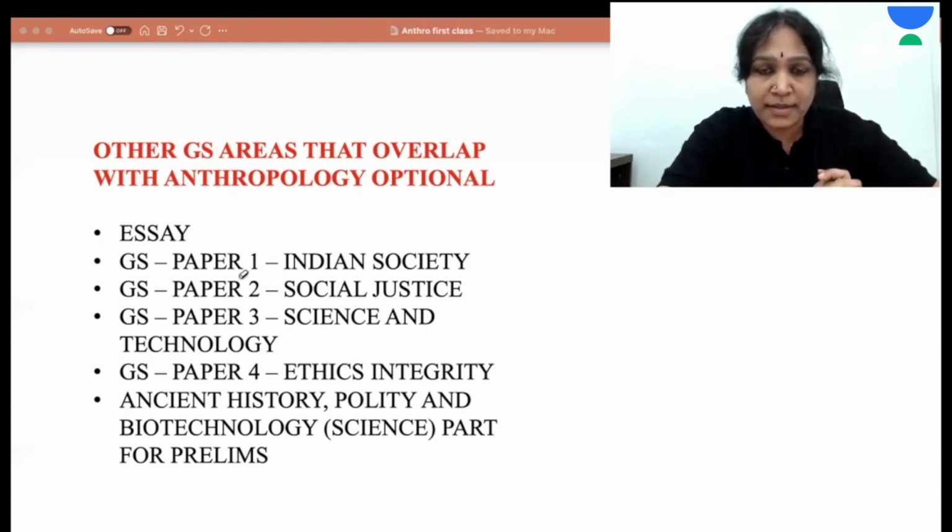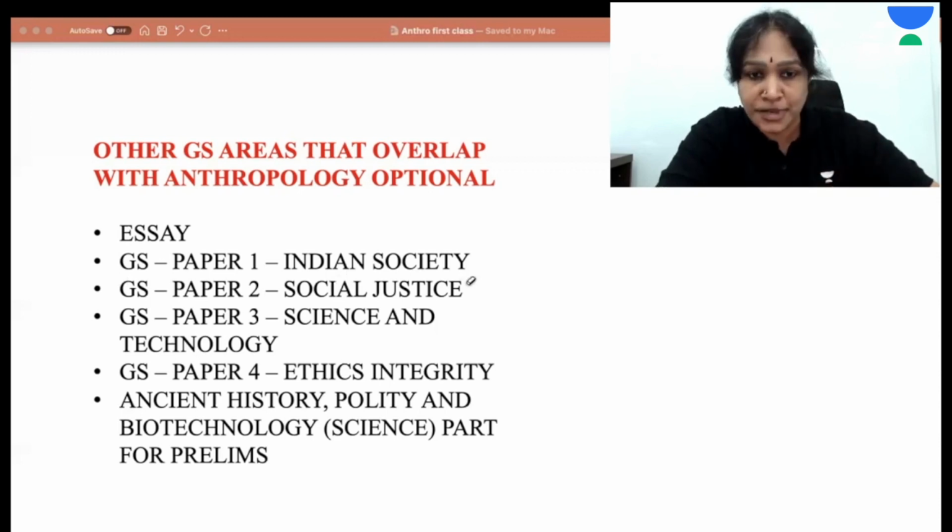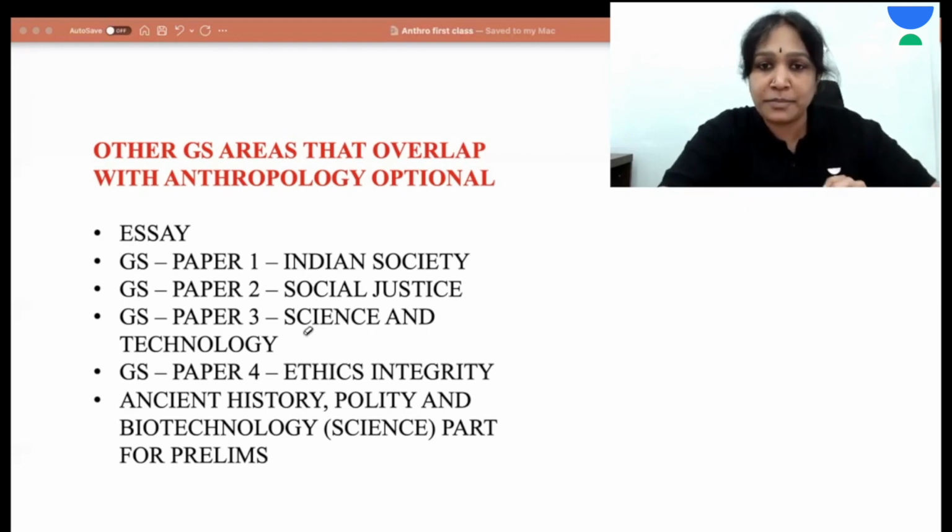In GS paper 1, there is a topic called Indian society, which has huge overlap with the socio-cultural part of anthropology optional. And then GS paper 2. The social justice part of GS paper 2 overlaps with anthropology optional. And then GS paper 3, science and technology. Physical anthropology, that is the biological aspects of human beings, has some overlap with the biotechnology part of science and technology in GS paper 3.